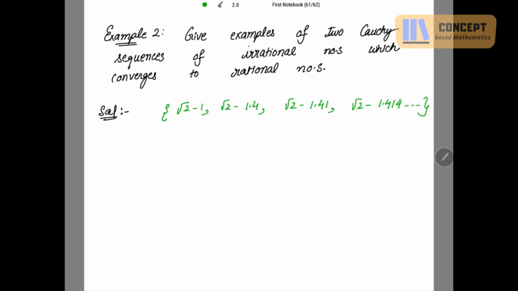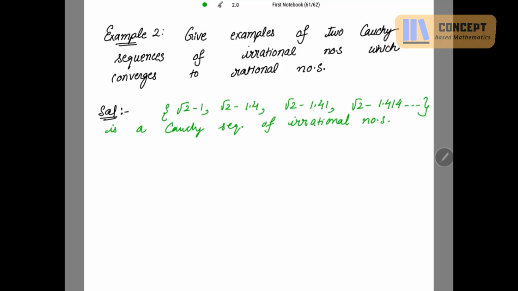This is a Cauchy sequence of irrational numbers, right? Now where is this sequence converging to?